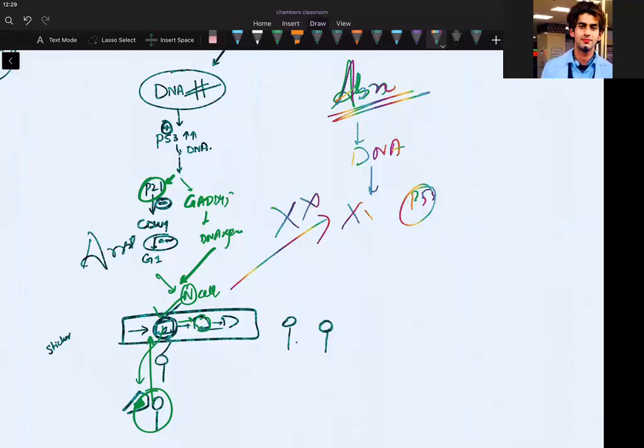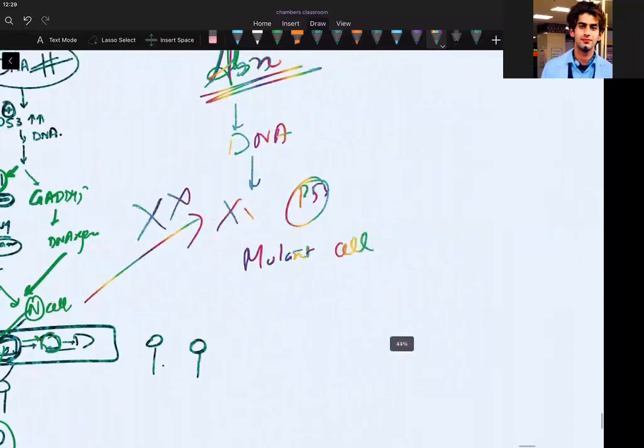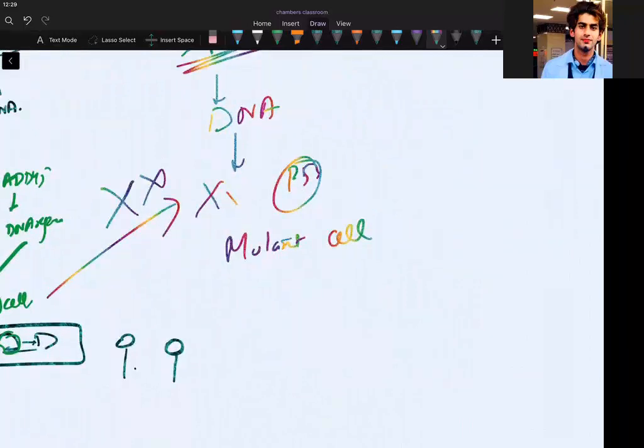Fine. And you won't have any DNA repair. You won't have any cell cycle arrest. Finally, you will reach a mutant cell. And you know, the body is always trying to prevent itself from cancer. So mutant cells will start making proliferations. When they proliferate, you will get a tumor.